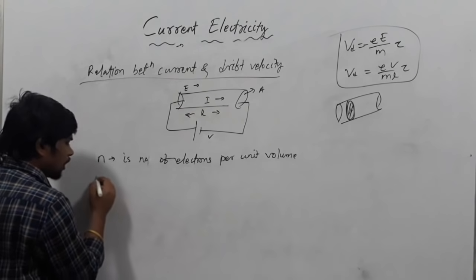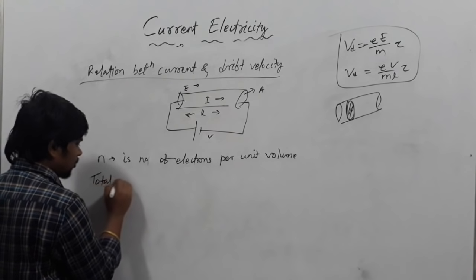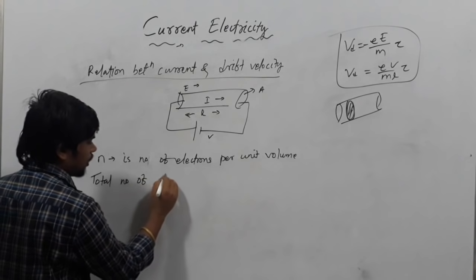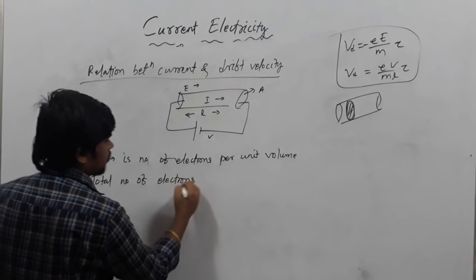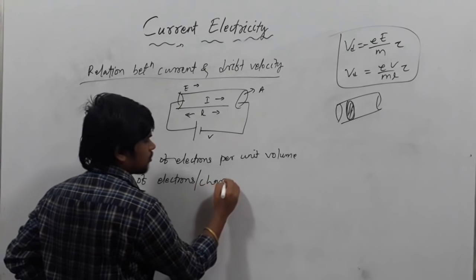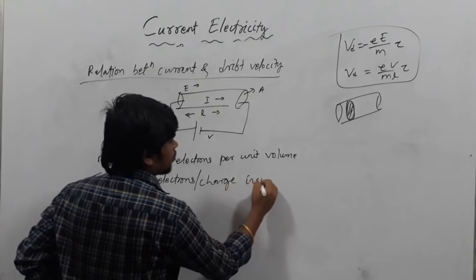Then the total number of electrons or charge inside the conductor.